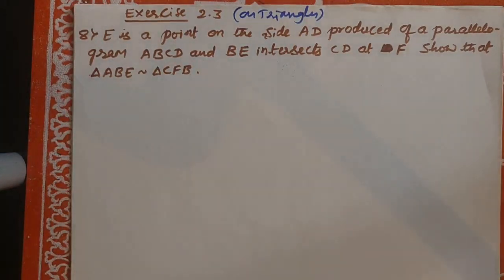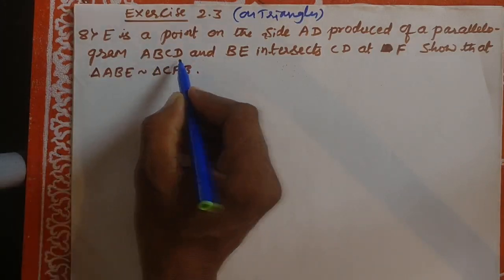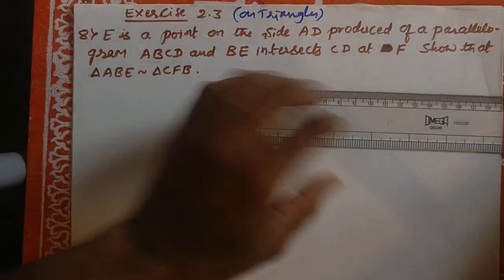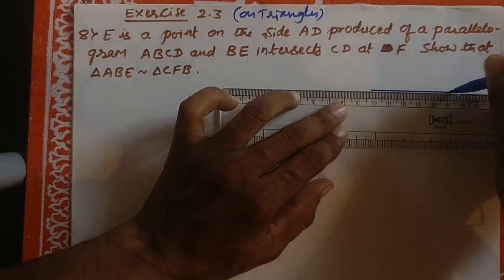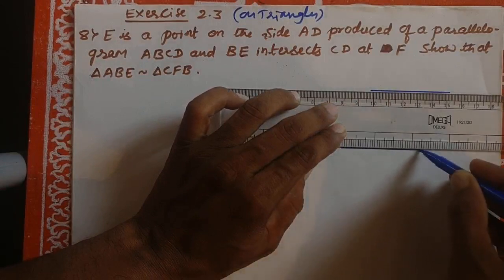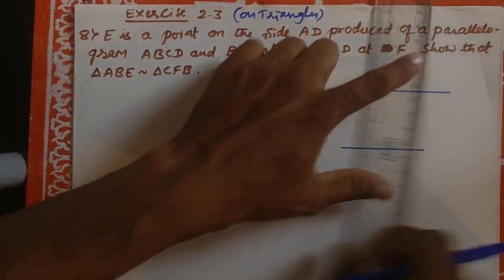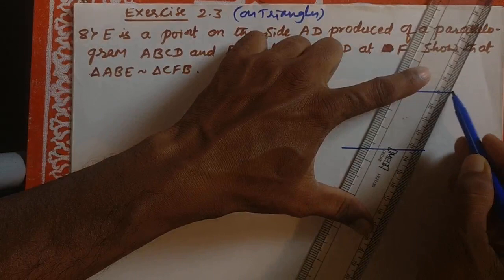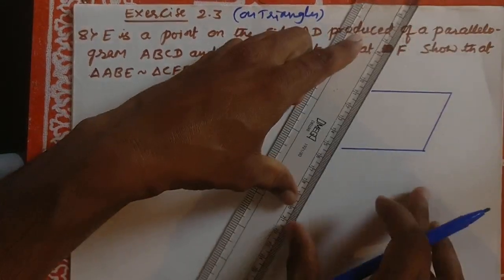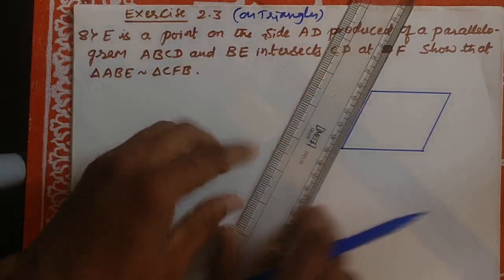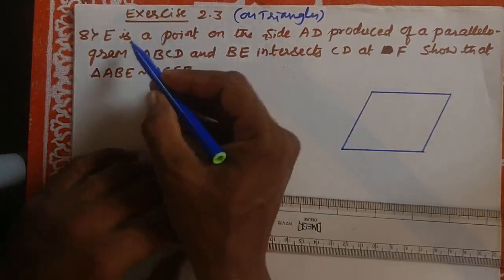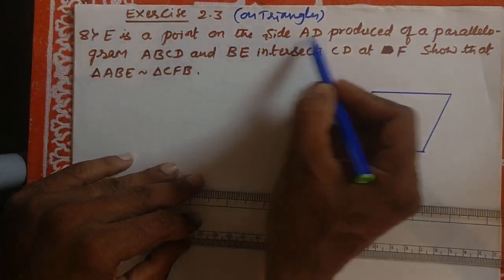Draw ABCD, a parallelogram. Here you see E is a point on the side AD.